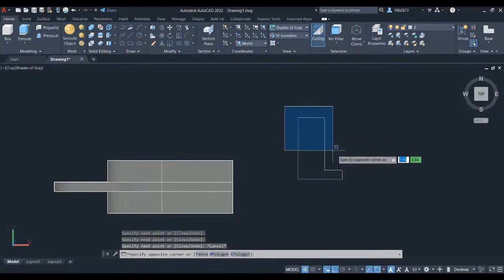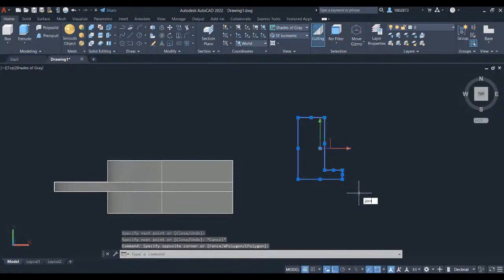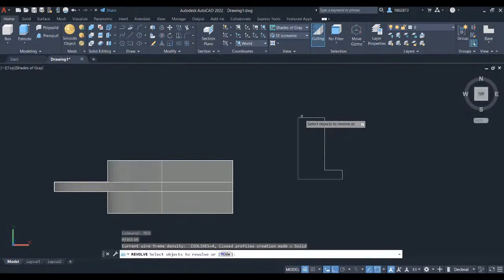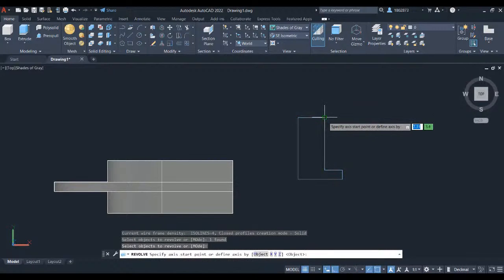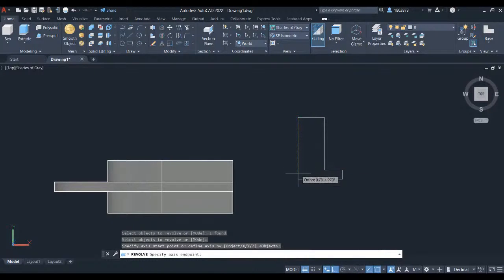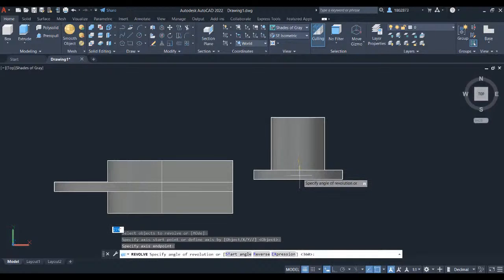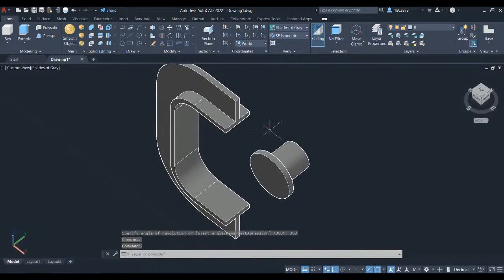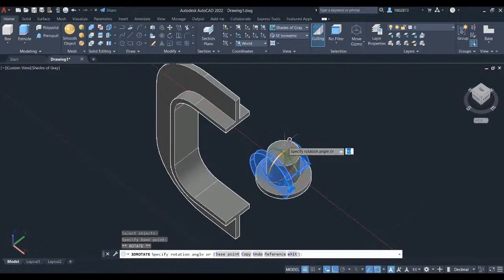Let's create a window selection. Type in join and press enter. We will now revolve the sketch. Press rev and press enter. Select the sketch to be revolved. Press enter. Define the start point to be this endpoint and connect the second point to this endpoint. Let's key in 360 and press enter. Let's 3D orbit. We will rotate the part 90 degrees. Press 3D and select 3D rotate. Select the red circle and hover your crosshair here at a 90 degree angle and left click.